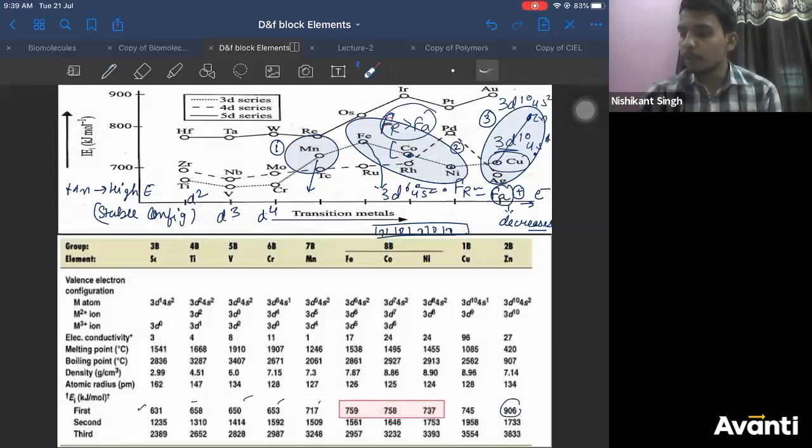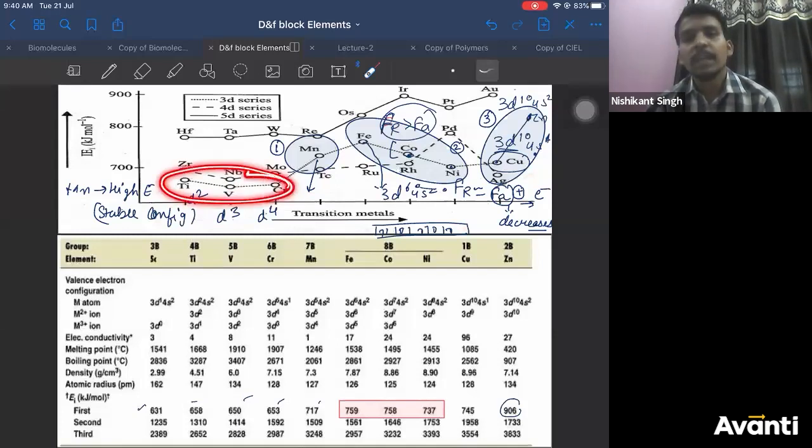But the moment you come to manganese, iron, all these, you are adding 5-6 electrons in the D subshell, so protons are also increasing, and force of attraction will increase more. Therefore, initially the increase is not that much, very constant, or in fact there is a slight decrease from titanium to vanadium also. This remains almost constant because initially very few electrons or protons have been added, so force of attraction is usually not very high.